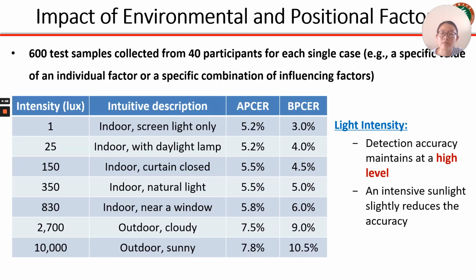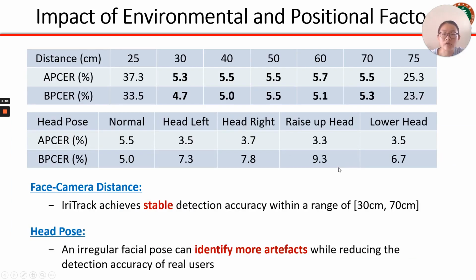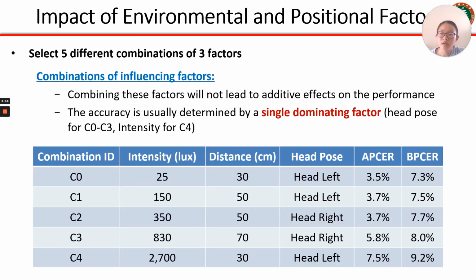We also evaluate the effect of environmental and positional factors on performance. For the factor of light intensity, we find that the detection accuracy maintains at a high level as the light intensity changes. For the factor of distance, we find that IriTrack achieves stable detection accuracy, and for the factor of height pose, we find that an irregular facial pose can identify more artifacts. Finally, we select 5 different combinations of the 3 factors. The results show that combining these factors will not lead to additive effects on performance, and the accuracy is determined by a single dominating factor. The experimental results show that IriTrack is robust to changes of lighting conditions, camera distances, and height poses.